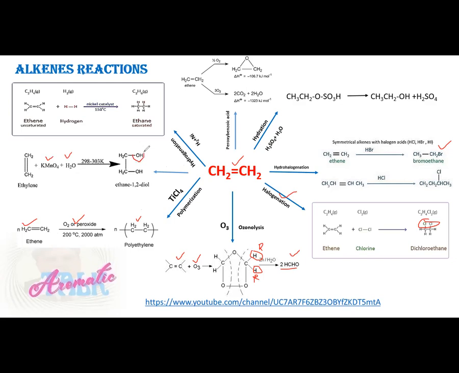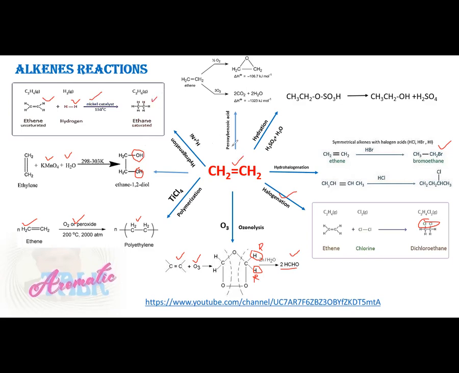A product is produced which contains two hydroxyl groups in its structure. A diol is produced. So this reaction is called hydroxylation, addition of hydroxyl groups to an alkene. Next reaction is hydrogenation. We can represent hydrogenation in this reaction as ethene reacting with molecular hydrogen in the presence of Raney nickel catalyst to form an alkane. Different alkanes can be prepared by this reaction.